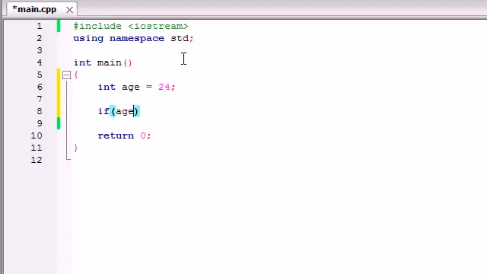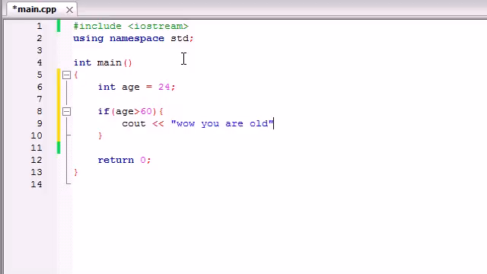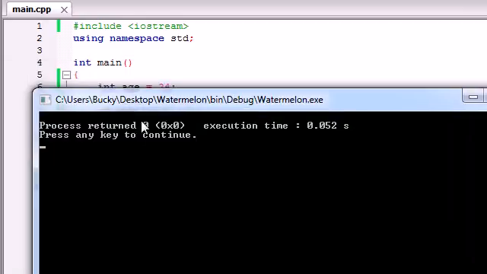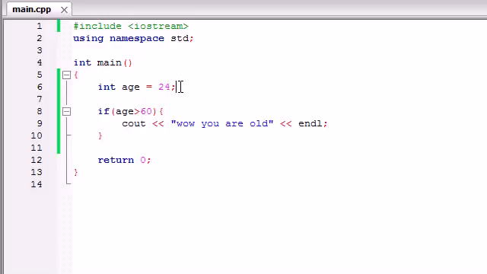Say if age is greater than 60, let's say cout, wow, you are old. So if the user is over 60, we say you are old. Now let's end that line, run this program, and see what we get. We get nothing. And that is because I'm 24, so this program does nothing.